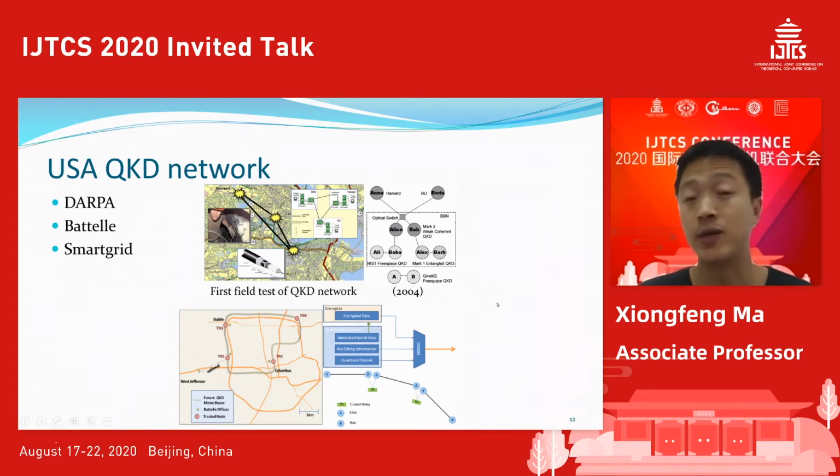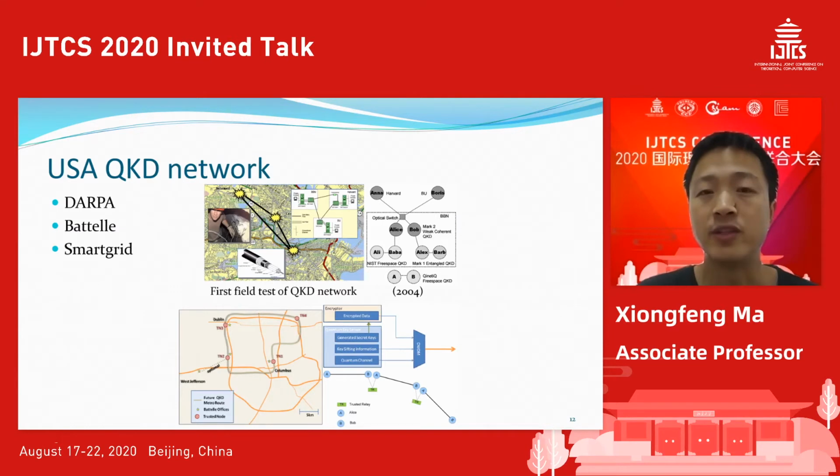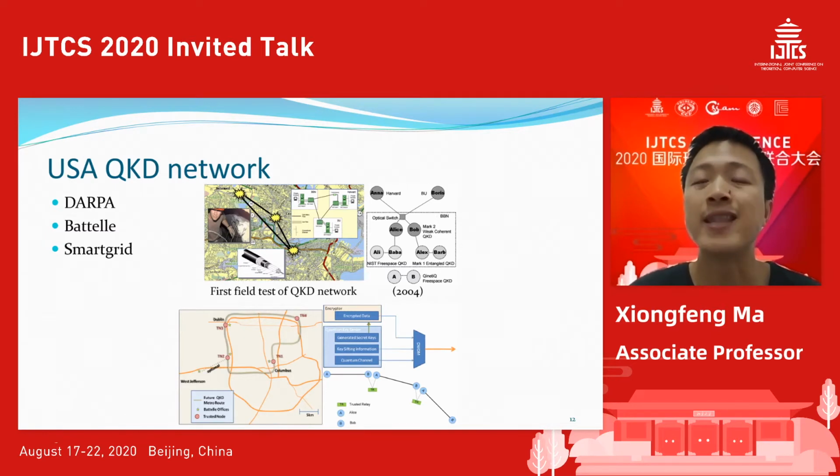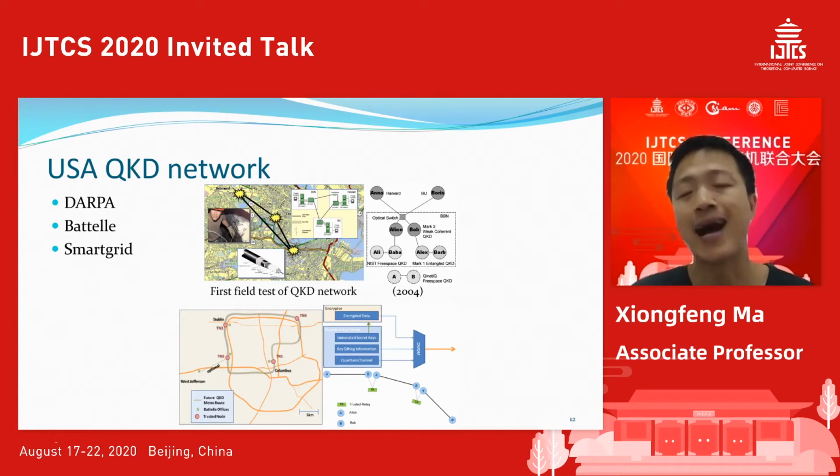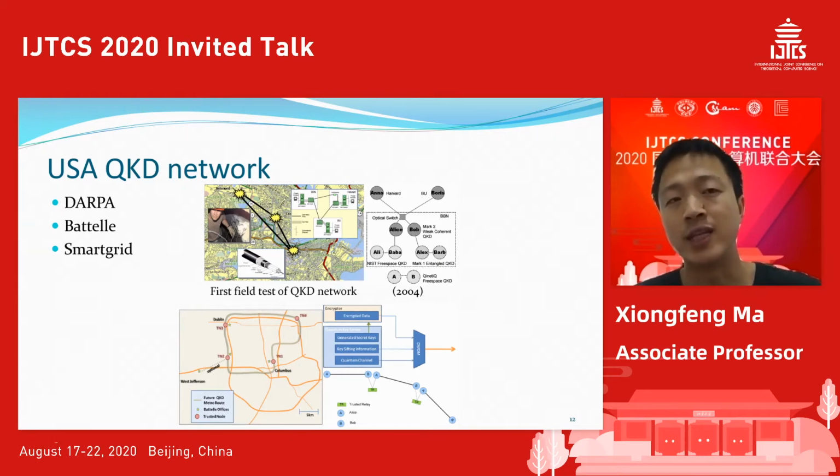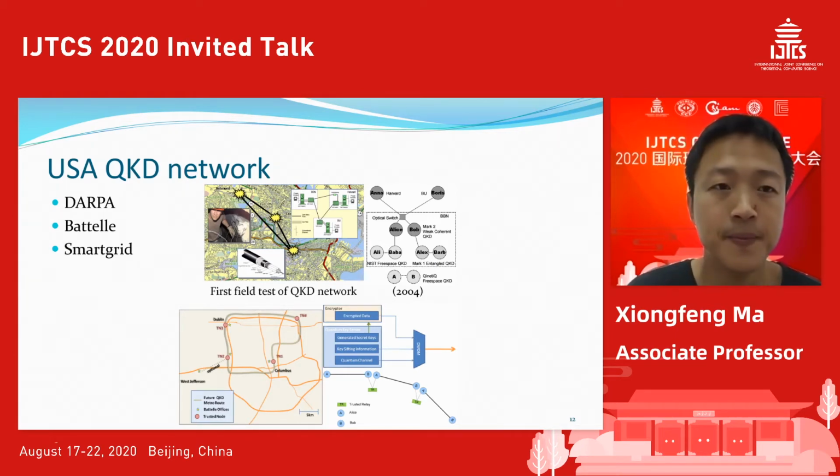Lately, the US has put much more money into this field. They try to establish what they call the quantum internet, to make sure it is secure. Later, I will come back to this point. The underlying security guarantee is QKD.